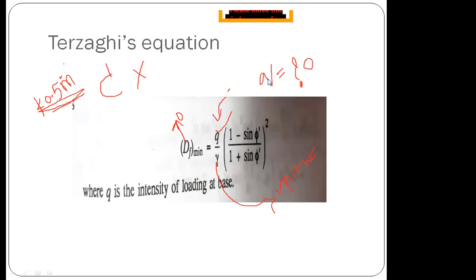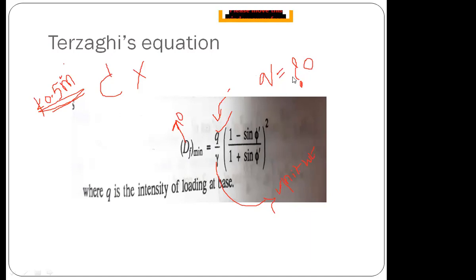Any soil always has some very small value of bearing capacity, but it never becomes zero. But Terzaghi's formula is saying that at zero depth of foundation, at the ground surface, the bearing capacity of soil is zero.